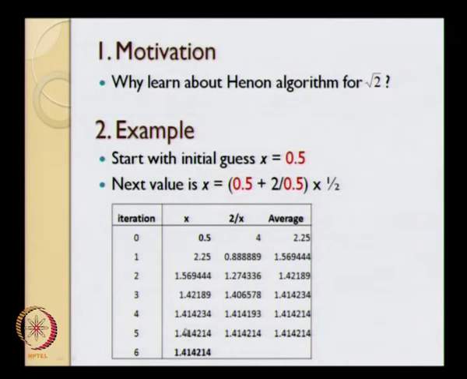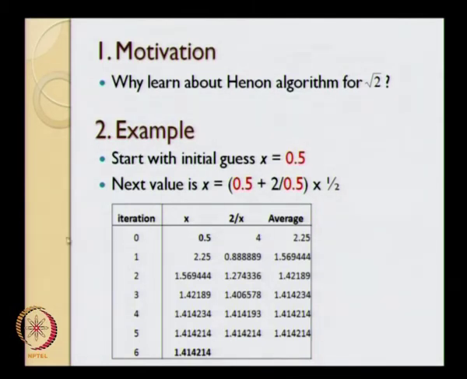In this particular example I was interested in getting the result up to 6 digits after a decimal point, and that is why when the 6th digit after the decimal point did not change, I said I am going to be satisfied with my solution, and I take the value of x that I obtained in the 6th iteration as my solution. So this particular example has all the features essentially of the numerical techniques that we talk about.